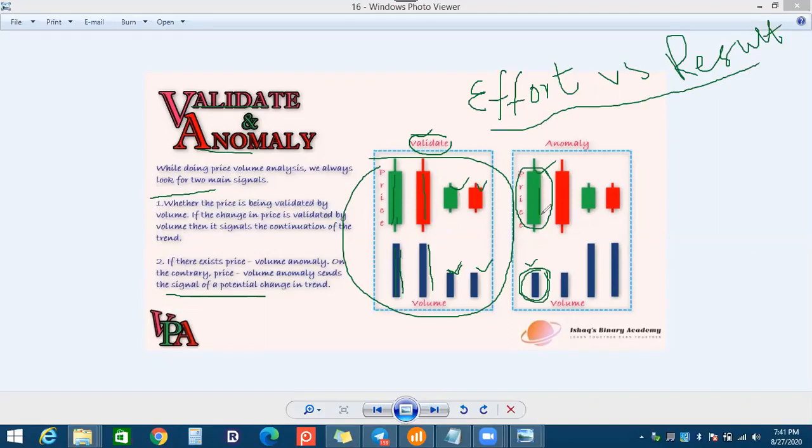But the reversal will appear at the support and resistance level. And in my experience, 90% of the time the anomaly appeared on the resistance or the support. So if you see an anomaly, there will be 90% resistance, and you can place a trade. And if there is no resistance, because 10% is still remaining, the market will move to the resistance, and then you can place a reversal trade. For 1 minute, you can take trades only on the anomaly and the validation.